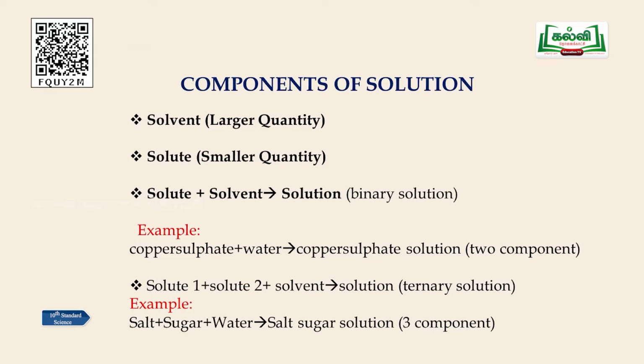What will happen? Now, glucose also, see, it is completely soluble. Now, how many solutes are there? Two solutes. How many solvents? One solvent. So, what is the name of the solution? Ternary solution. Is it clear? I think you have understood the concept. Once again repeating: a solution which consists of two components is called a binary solution. A solution which consists of more than two components is called a ternary solution.